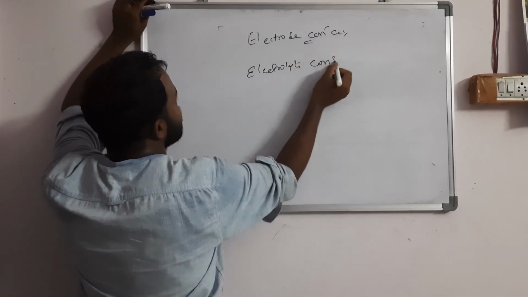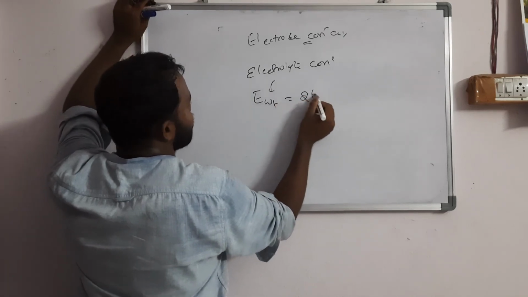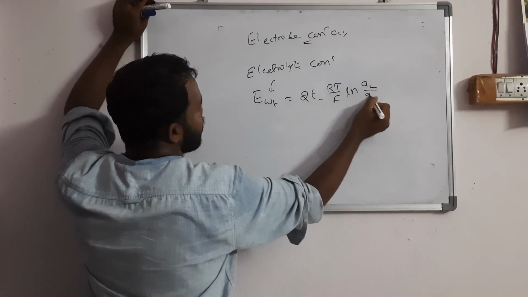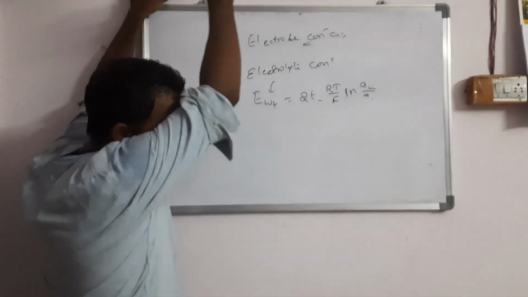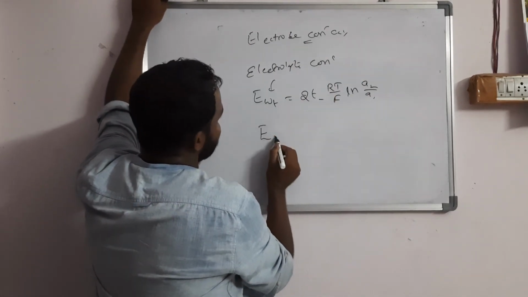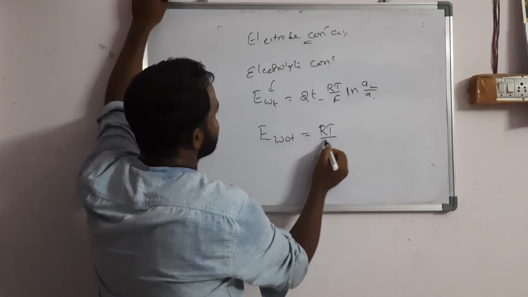For E with transference you should write 2 t minus RT by F ln A2 by A1. If you don't have the time, no need to write the complete derivation, you can skip some of it and directly write the equation. E without transference is 2 t RT by F ln A2 by A1.